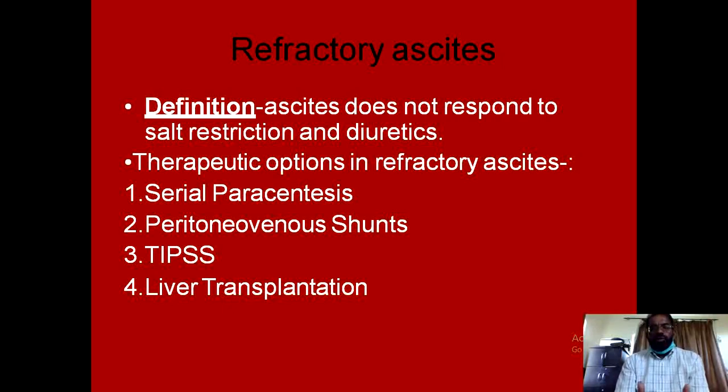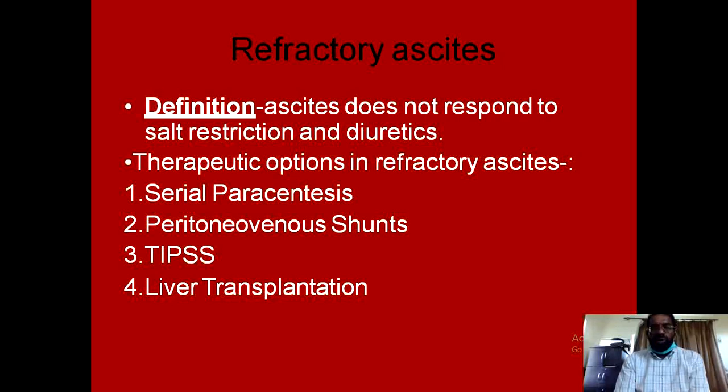And there may be two varieties of this refractory ascites. One, when the patient is not responding at all to these diuretics, when we say the patient has diuretic resistant type of ascites. And the other reason to get refractory ascites is when the patient is not tolerating this very high dose of these diuretics, and that type is known as diuretic intractable ascites.